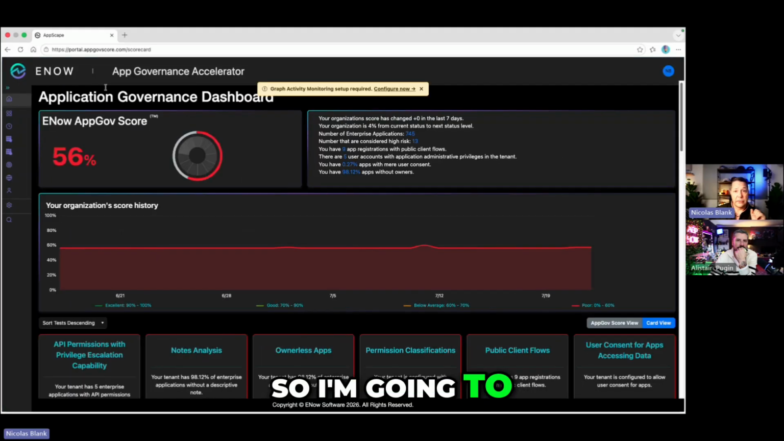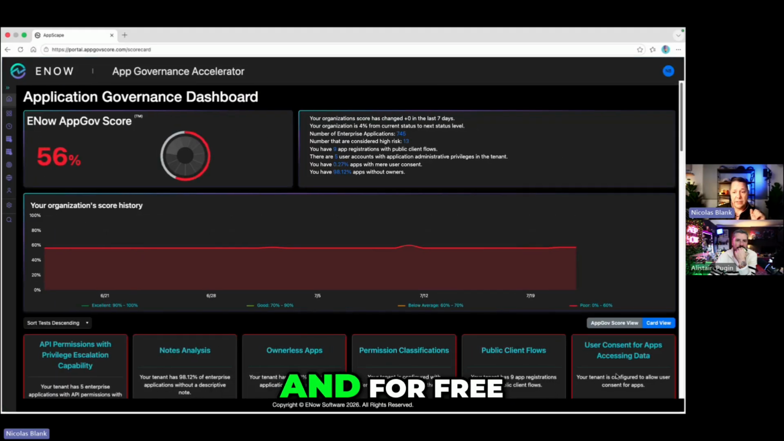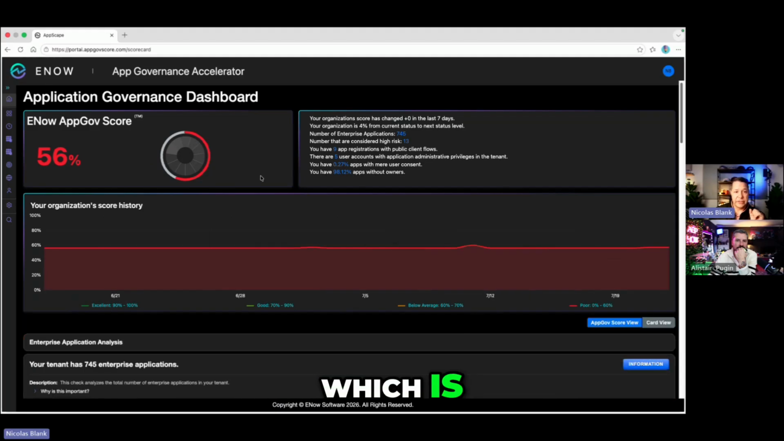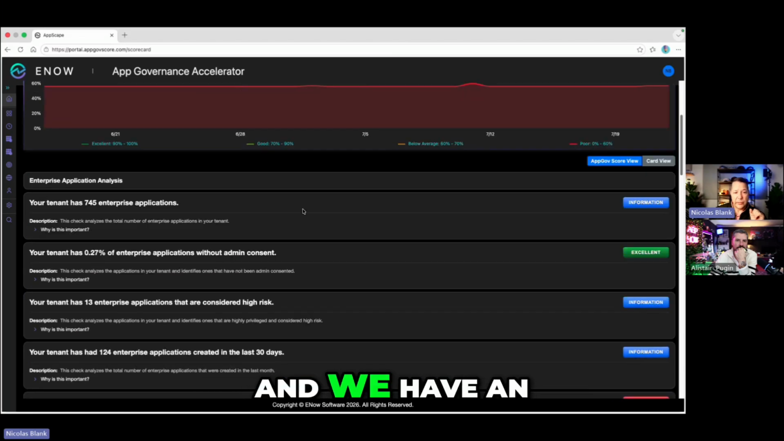So I'm going to refresh this view, and for free, at the very least, we get this view, which is we get a score, we have an idea of how bad things are, and we have an idea of where to start. And that in itself is step 0.0 on the slide that you had talking about inventory. We at least have a place to start.